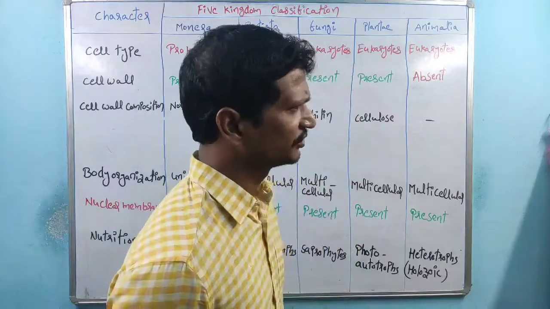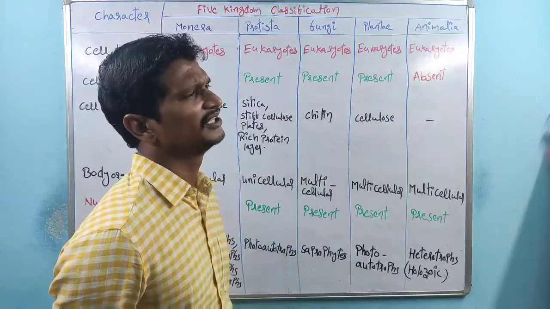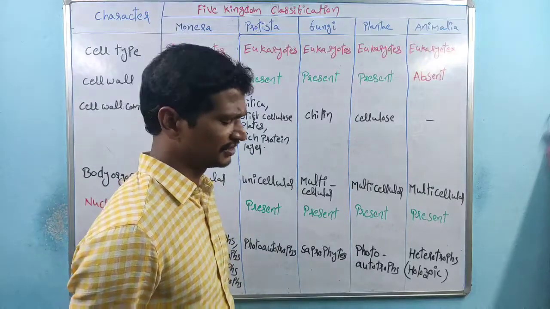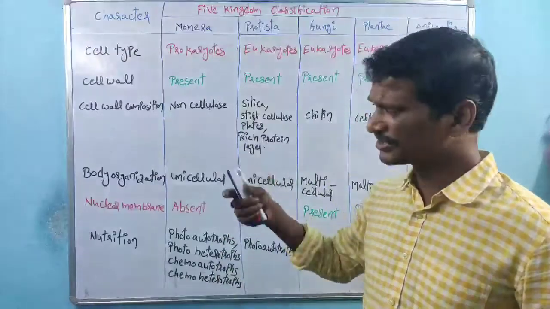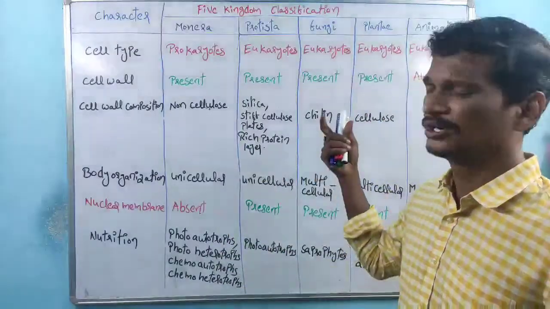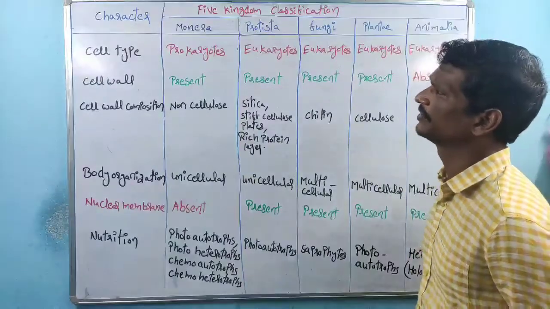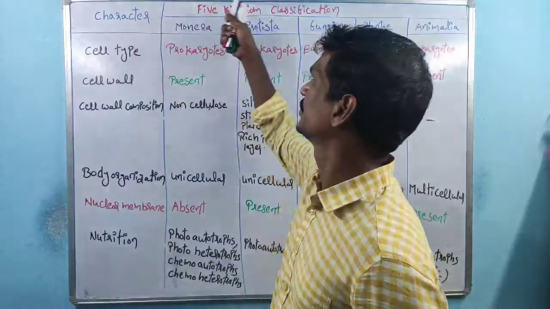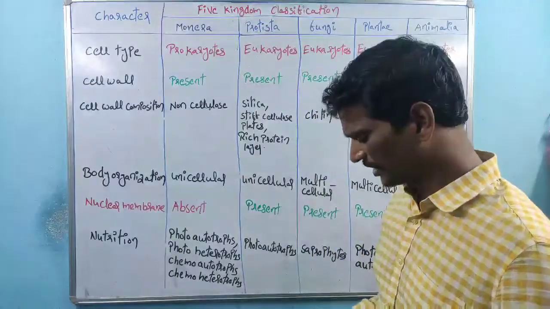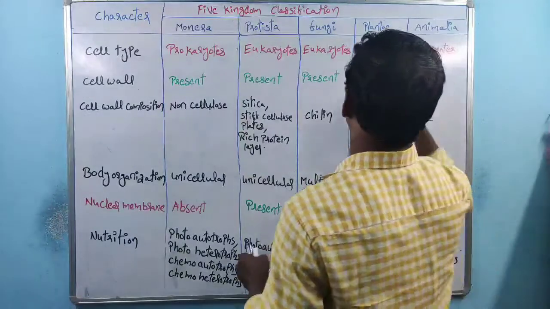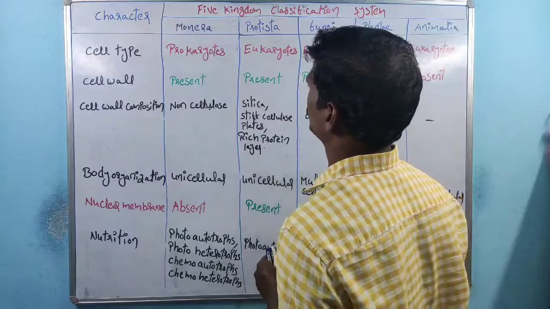So today we are going to discuss the 5 kingdom classification system and the different criteria, based on which the total organisms are classified. Here the very first one is the character. We are discussing the 5 kingdom classification system.